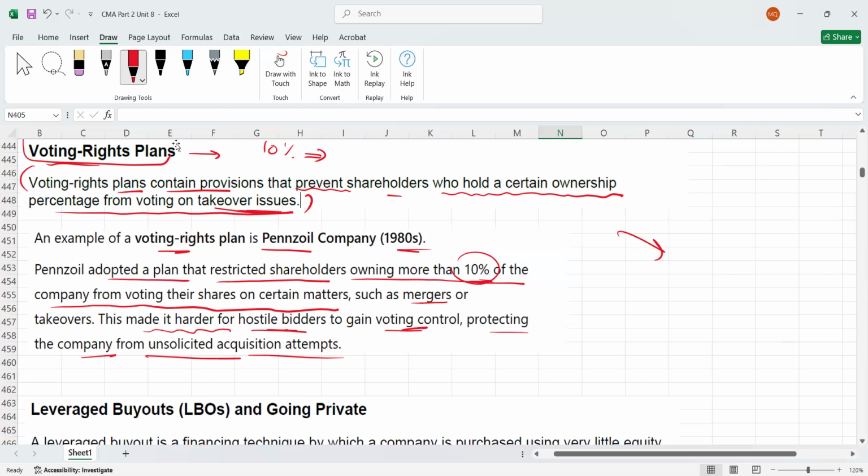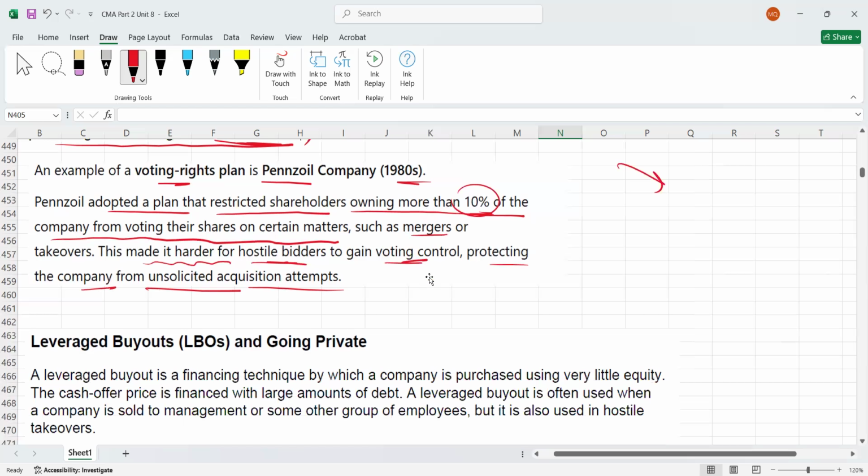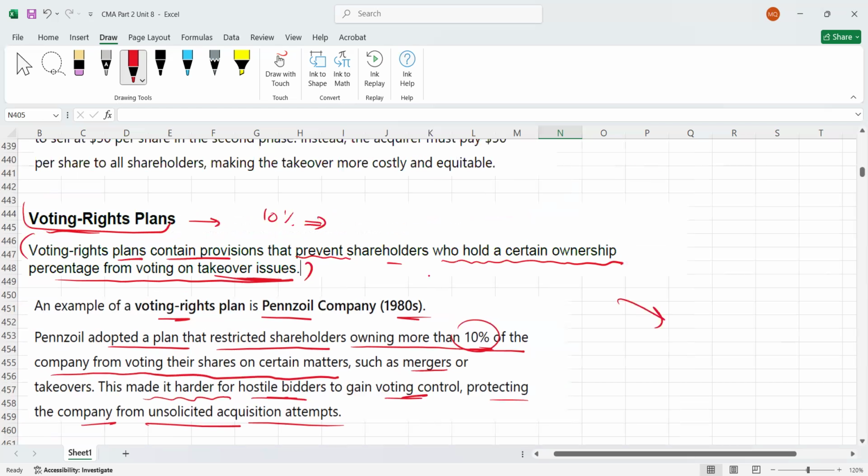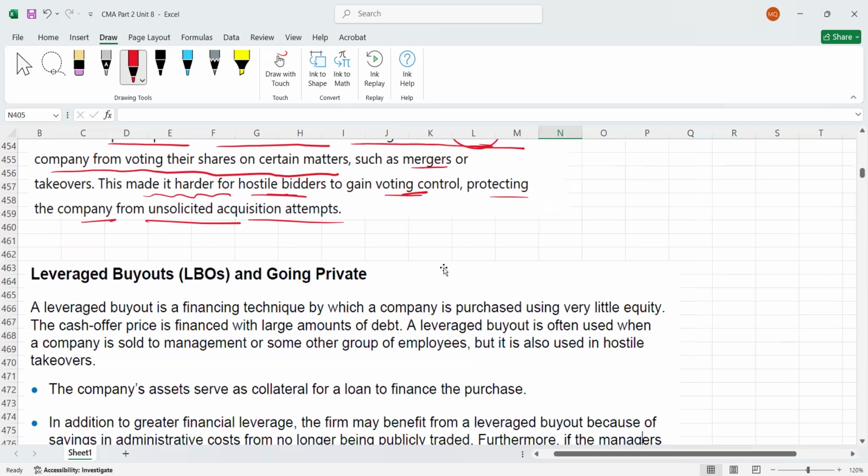Unsolicited acquisition attempts. So here, simply how it is a defense: you can just prevent the shareholders from participating in takeover related issues. So here we go, guys.